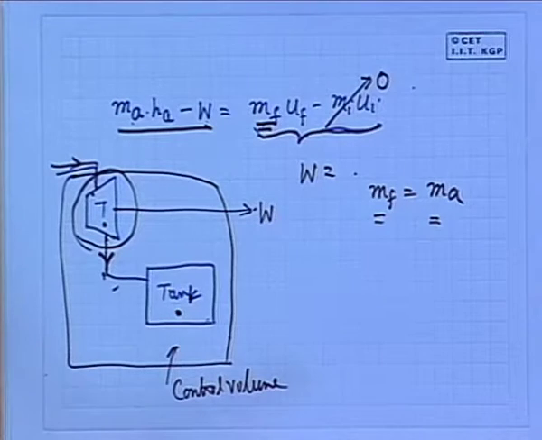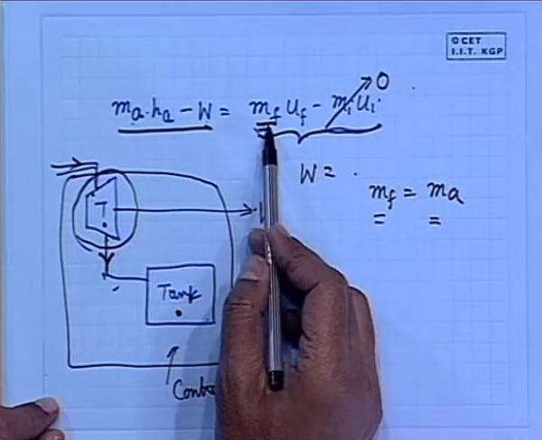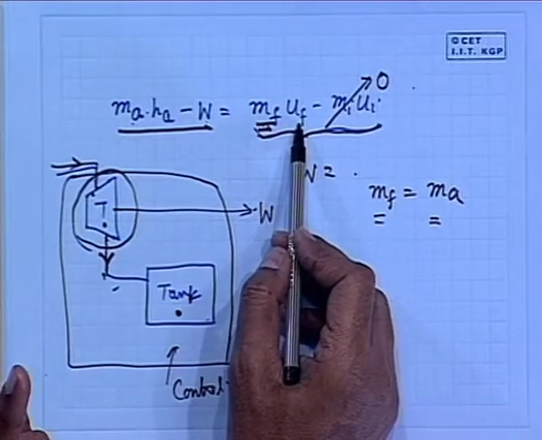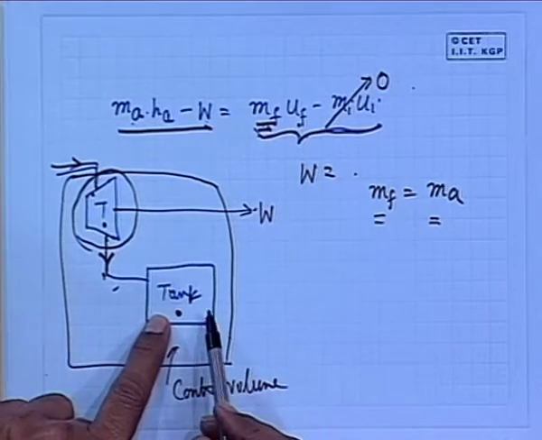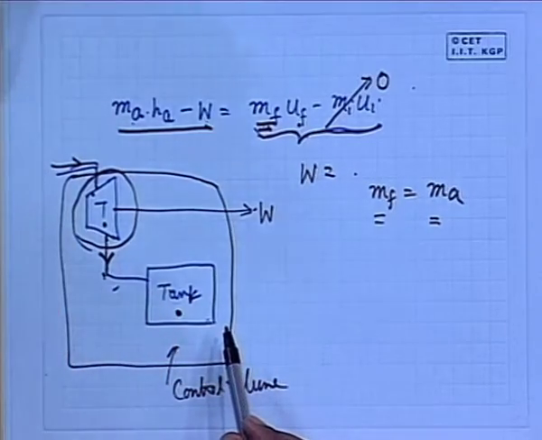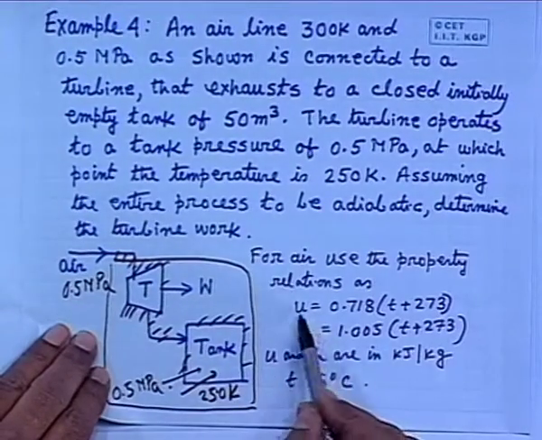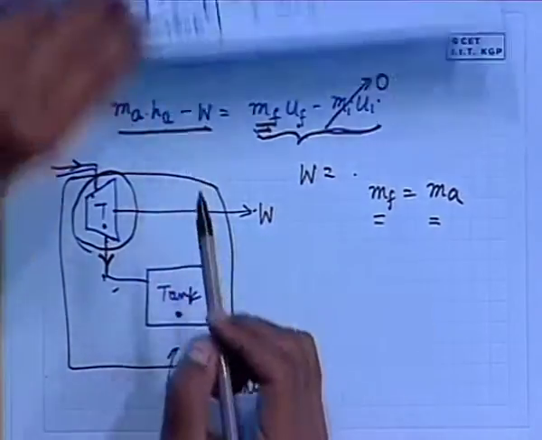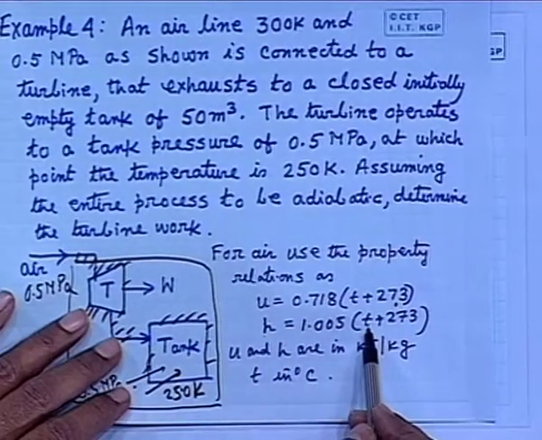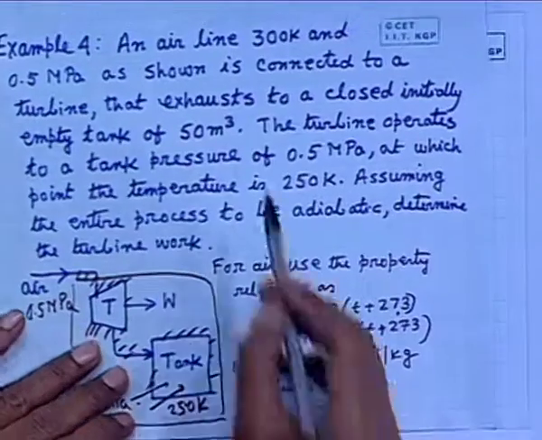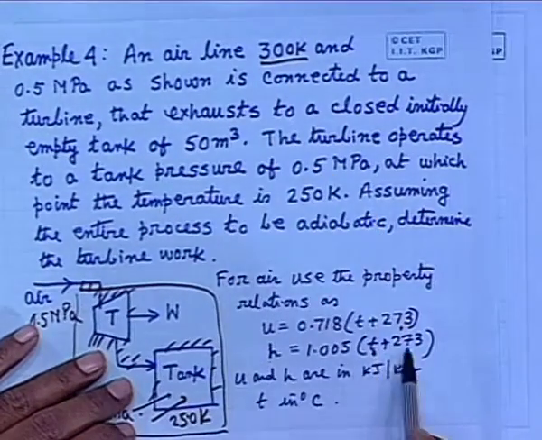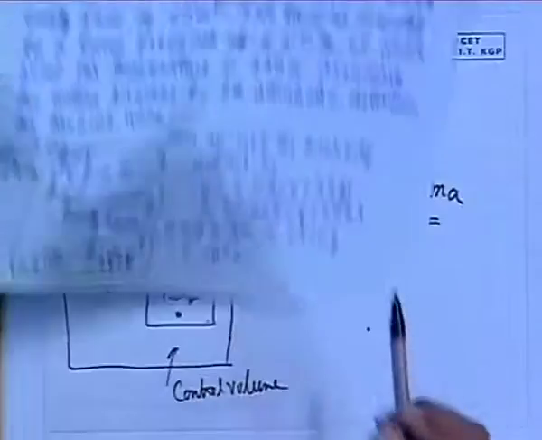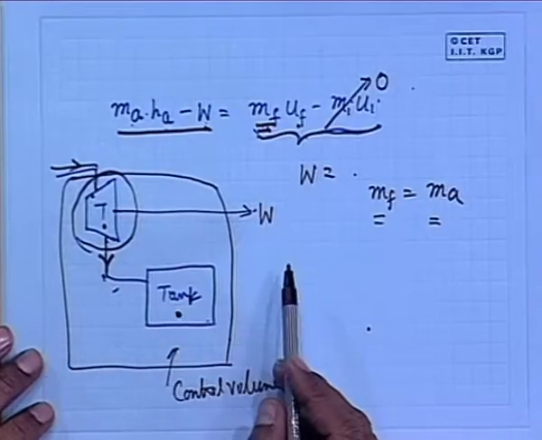That means you can find out the mass by the same formula for the air, PV is equal to mRT. So that you know the mass, and you know the internal energy at the final point because the final temperature is given. When the pressure reaches 0.5 megapascals, the temperature is 250 K. We utilize this equation. So, you know UF, and HA we can find out by using this equation where T plus 273, this is given 300 K, that means T plus 273 is already given in that form, 300 K, and we can find out the value of this.